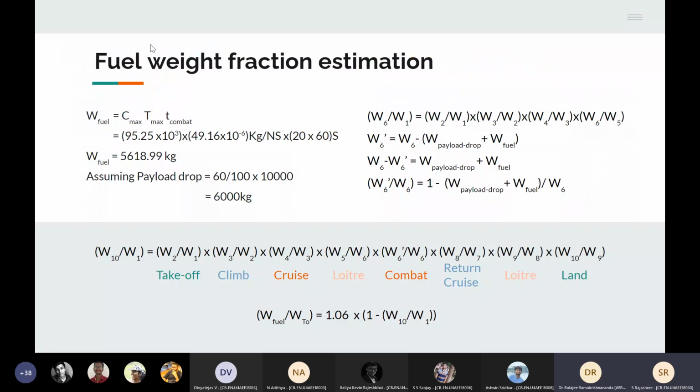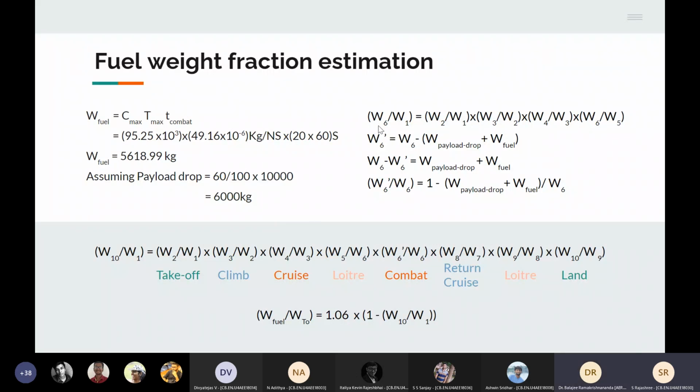So we're trying to find out the amount of fuel consumed for combat, which will be the maximum TSFC value times the maximum thrust times the combat time, which took us 20 minutes, and we found the fuel. We're assuming a 60% payload drop because we're also accounting for external fuel tanks, so 6,000 kg payload will be dropped.